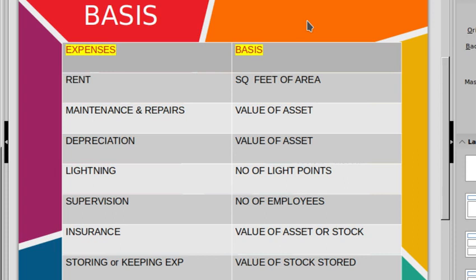Then insurance. There are two types of insurance, insurance of the machine and insurance of the stock. Insurance of the machine we apportion on the basis of value of the machine, and insurance of stock we allocate on the value of stock. Then labor welfare, we also take the number of employees. Then storing or keeping expenses, we take the basis on the value of direct material which is stored in the factory.